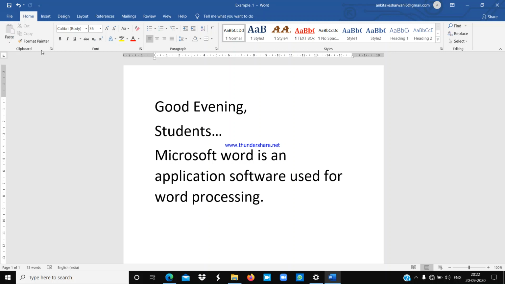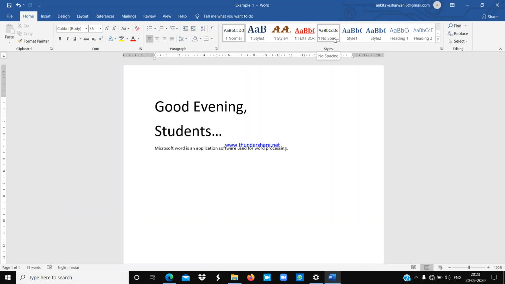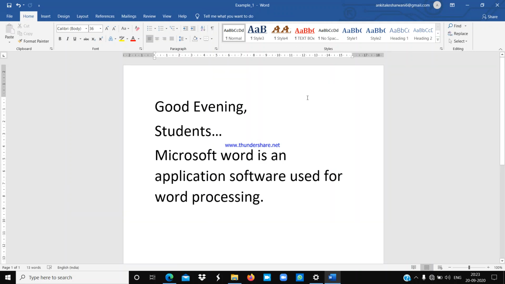This area, where you will find Clipboard, Font, Paragraph, is known as the ribbon. Okay, this particular area is known as the ribbon. You can also see it in your book, figure 5.1, where the outline is presented. Using the outlines you can easily understand which one is known as the ribbon. Understood everyone?